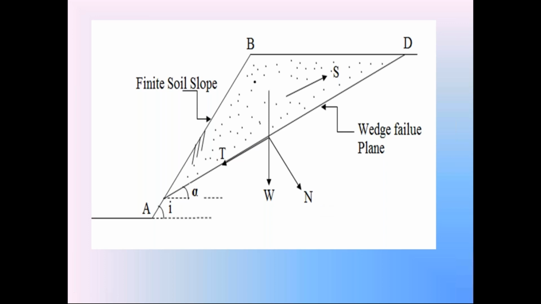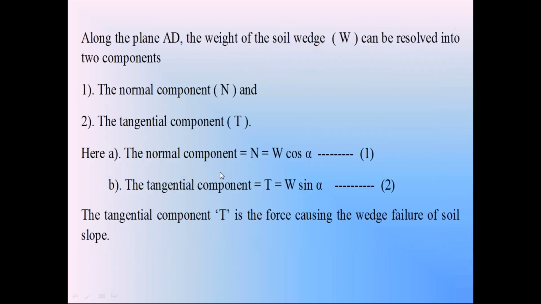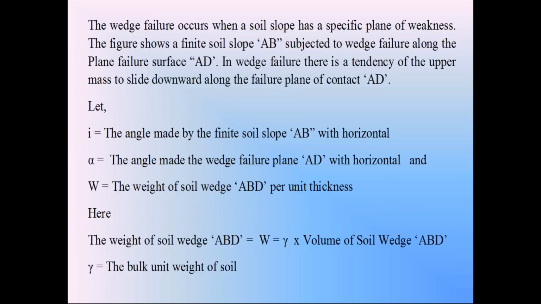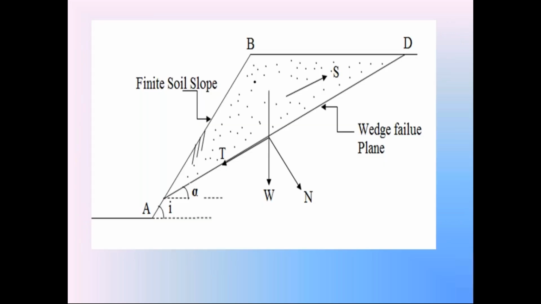So on the surface AD, we resolve this weight W into two components: normal component N equals W cos alpha, and tangential component T equals W sin alpha.